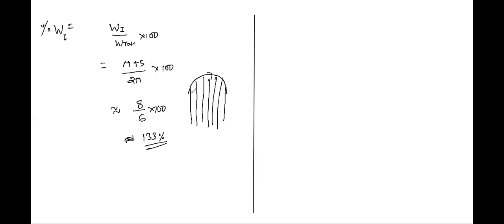So this shaded portion is actually the work done in part 1, whereas this red color shaded portion is the net work done, right? And the one which I've written in black is the work done in part 1. So this is telling you that the work done in part 1 is 33% more.